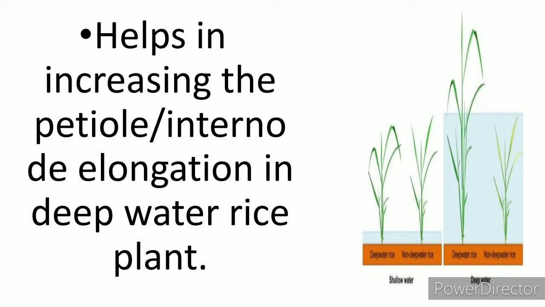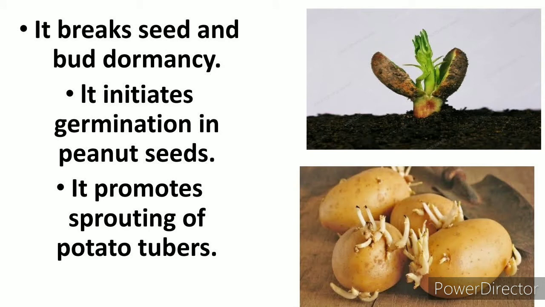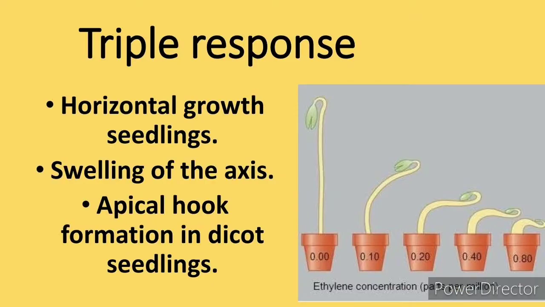Now next is, it breaks seed and bud dormancy. It initiates germination in peanut seeds. Peanut means groundnut. It promotes sprouting of potato tubers. If it promotes the sprouting of the potato tuber, it makes it easy for the farmer for the cultivation of the potato, because the eyes of the potato start growing and now it is the time to sow these potato for the vegetative propagation. It also shows triple response.